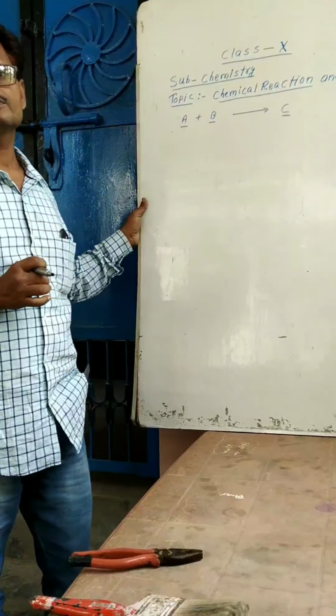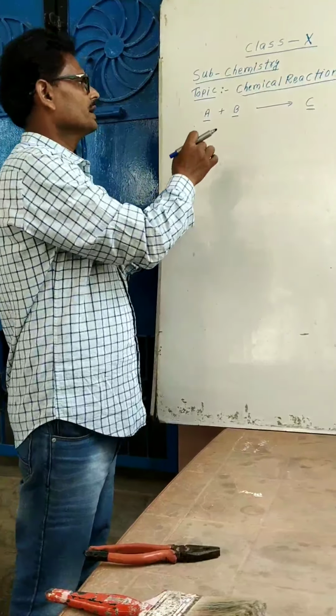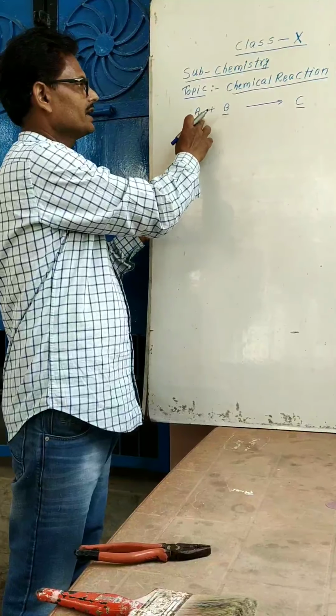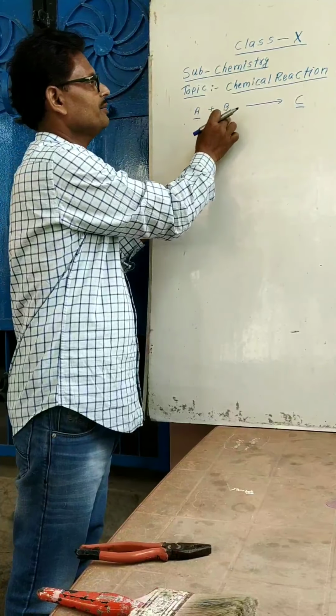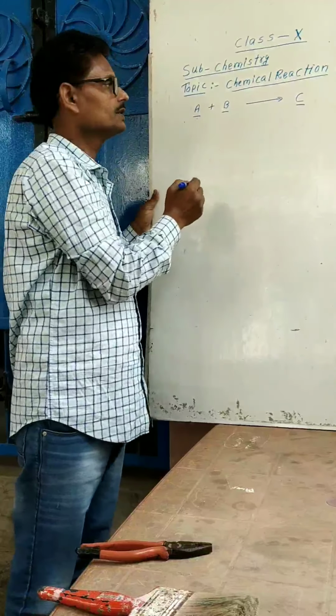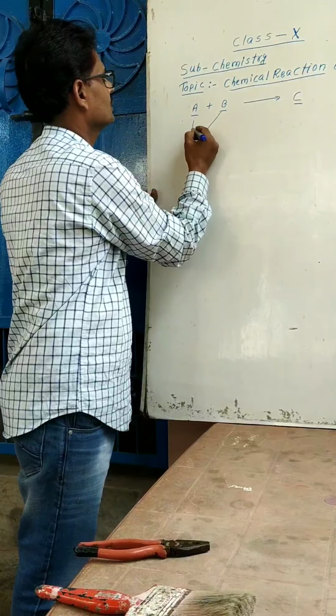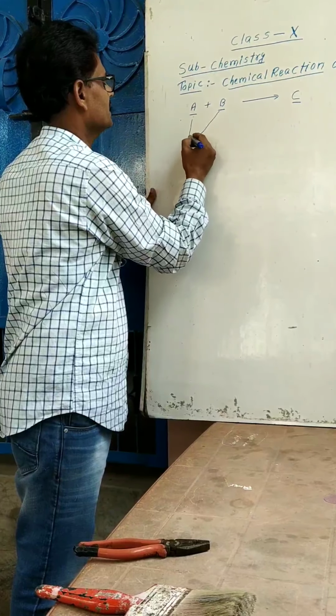The chemical reaction begins with the chemical interaction of A and B and the product is formed, C. Therefore A and B both are considered the reactants.